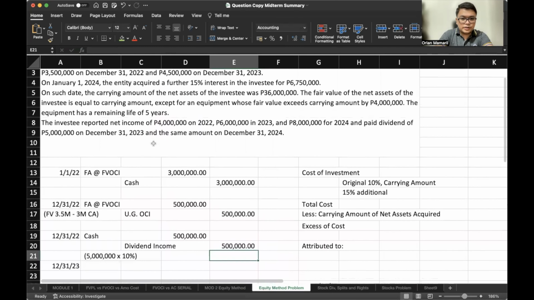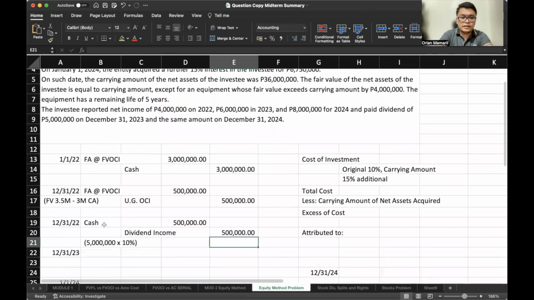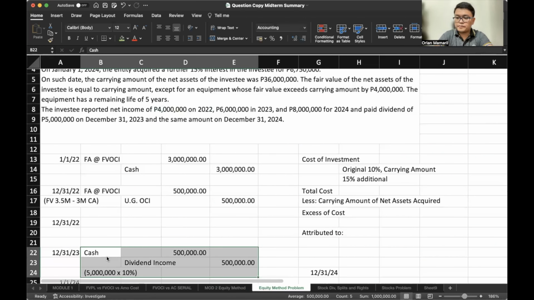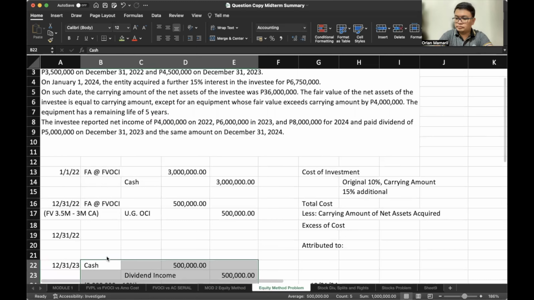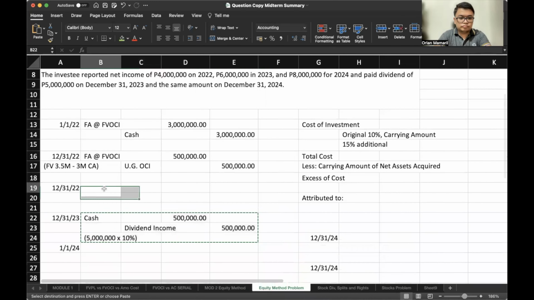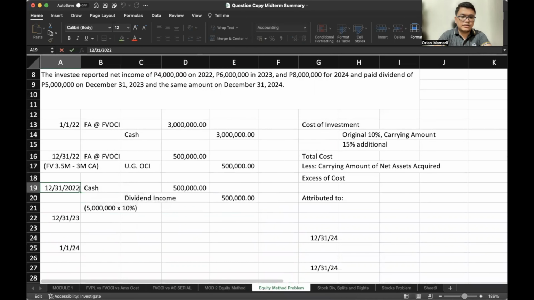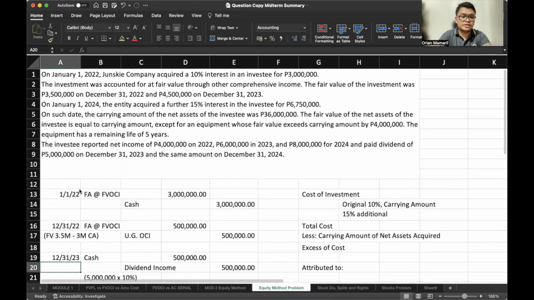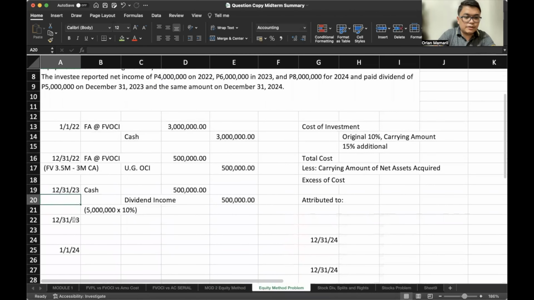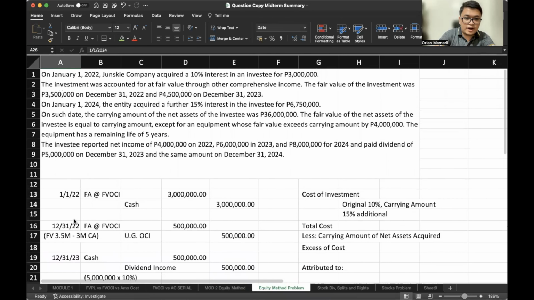In December 31, oh, that's for 2022, right? So let's just transfer it here. That's 2023. So aside from that, if there are no entries in 2022 anymore, let's just put it there and just change the date. On December 31, 2023, we will again account for the change in fair value.